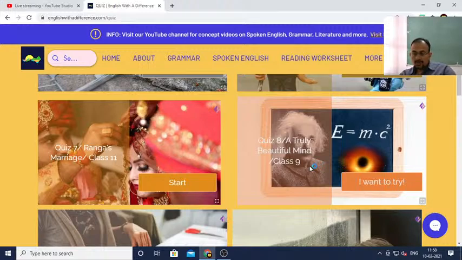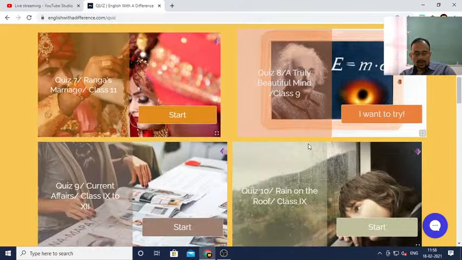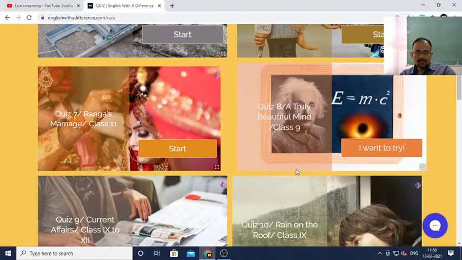Those chapters which I have already taught you, you have to prepare for the final examination. A Truly Beautiful Mind is there. So we shall practice a quiz from A Truly Beautiful Mind, and I shall also give you some important questions in the form of a worksheet. So you can also revise these questions.